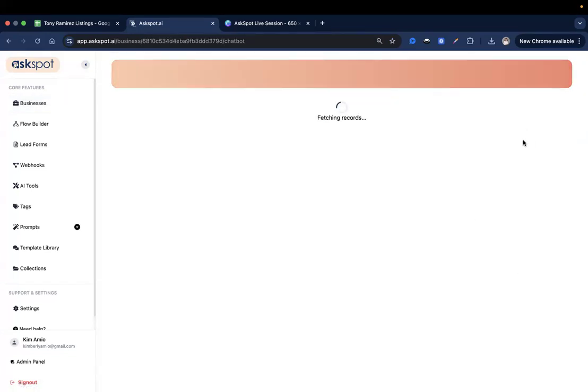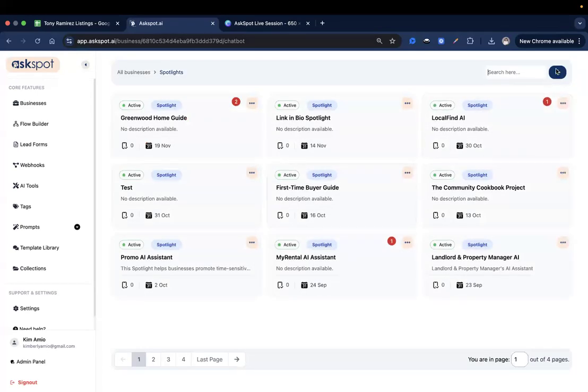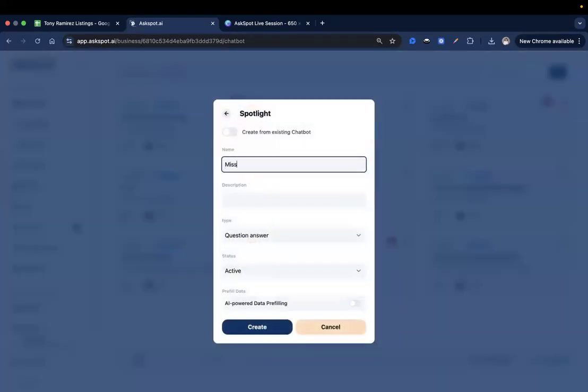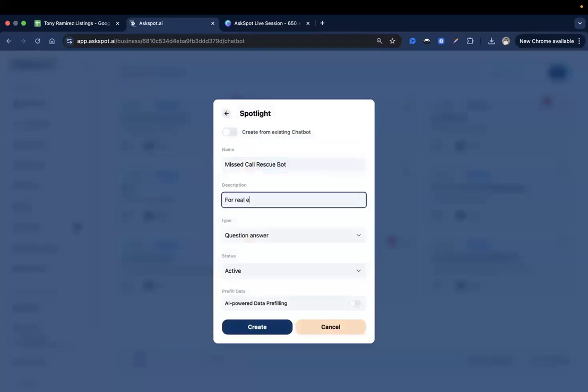Okay, that's loading, fetching records, loading tools data, loading stats. We're almost there, and there you go. Now click on create, and I'm just going to name this Missed Call Rescue Bot, with the description for real estate agents, and create. Okay, so that's been created.